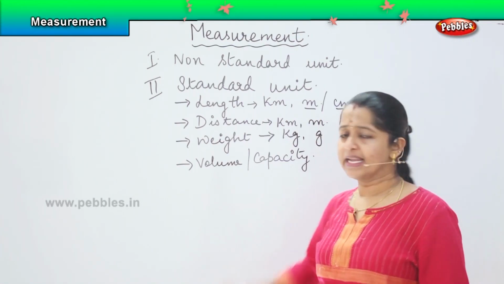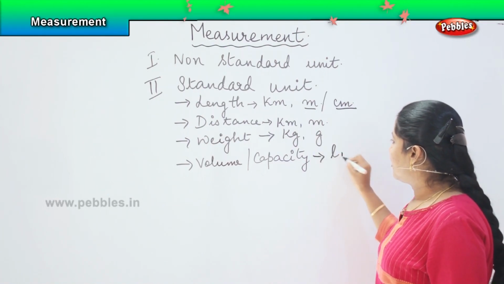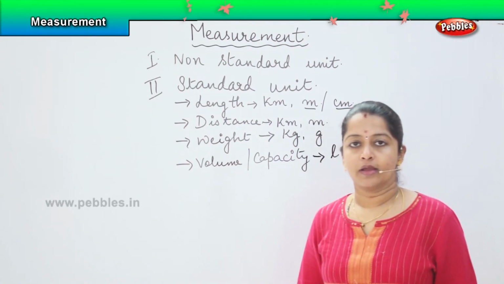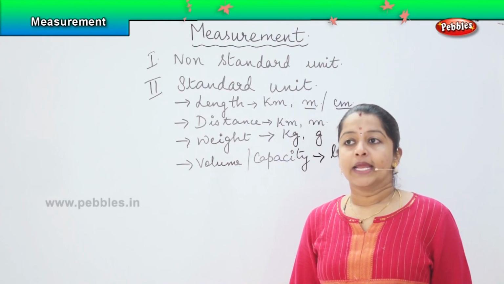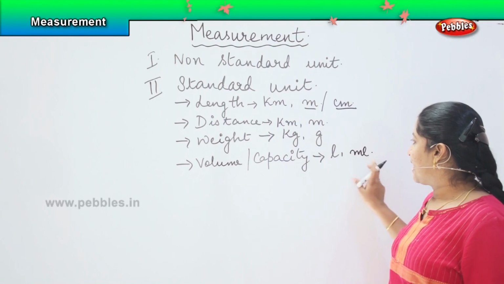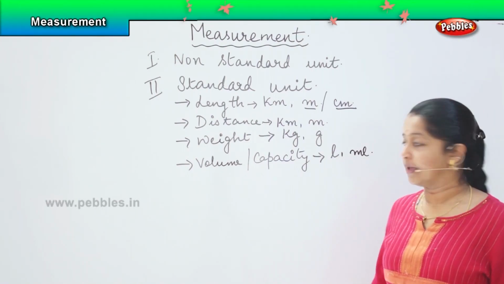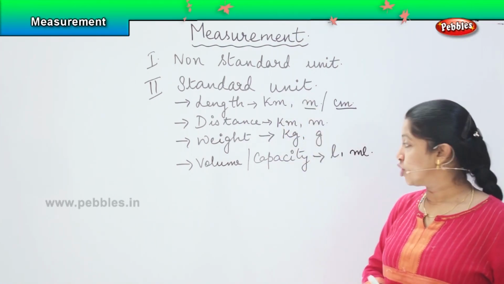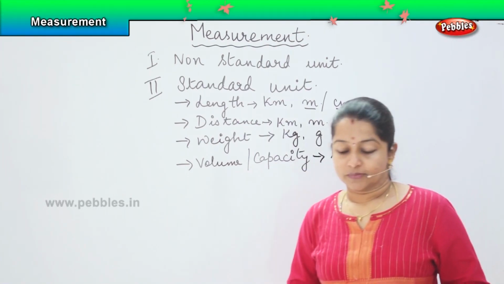Clear? The next comes the volume or capacity. So, volume is generally used when it is a liquid item. For example, water, milk, oil. In those cases, the shampoos, everything you will be measuring in terms of liter and milliliter. You will not be measuring them in kilogram or kilometer or centimeter. Usually the liquid items will be measured in liter and milliliter.